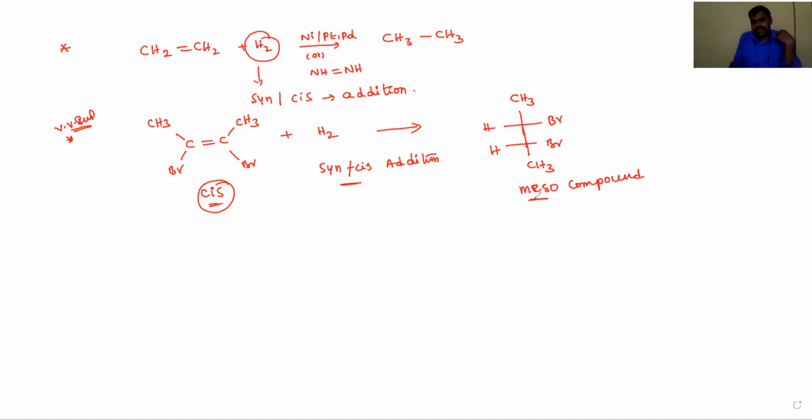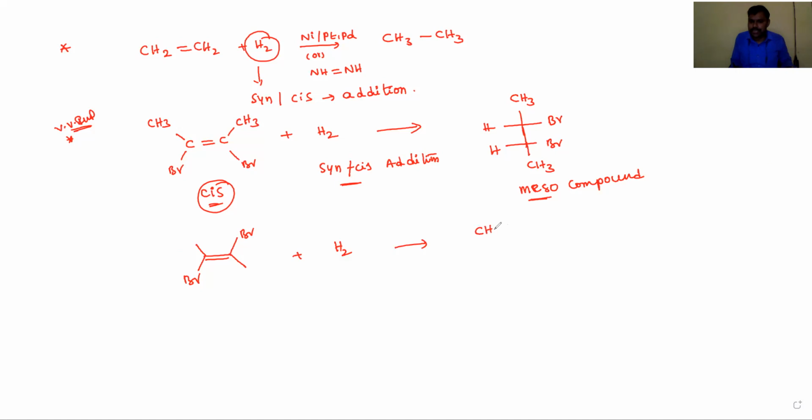The product isomerism is meso. If it is a trans isomer, okay, dear students, and we are adding hydrogen, then it produces a mixture of products, that is, a racemic mixture will form.